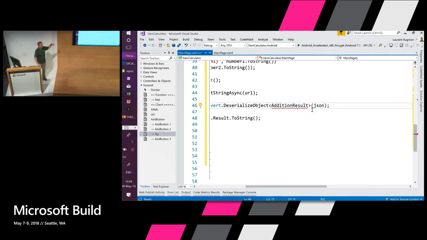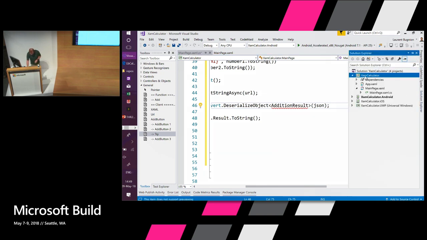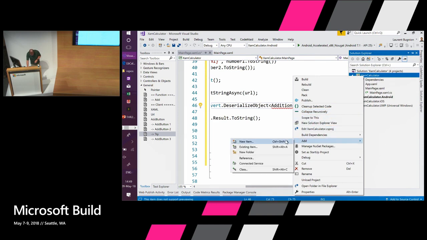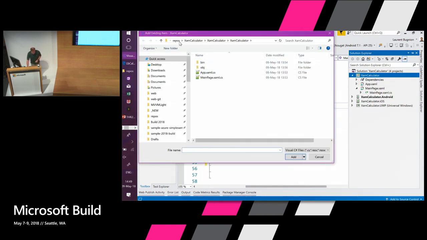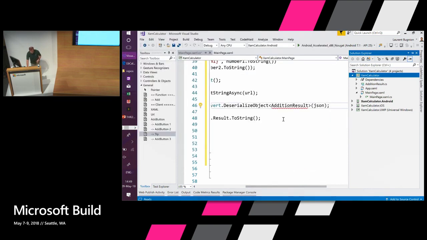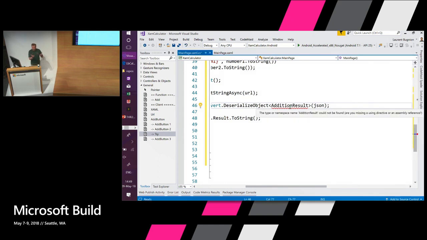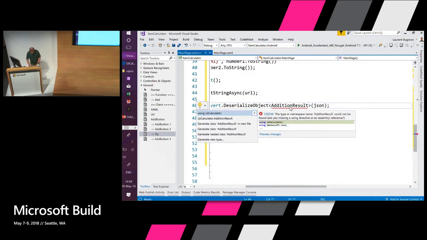Now, this file, I added it to my server application. In a production app, I would have a class library, and I would share this class library with .NET Standard, for example, between my server and my client application. Like this, I define my entities once only. In that case, we are going to keep things simple. I'm just going to right-click, add existing item, and then I'm just going to search for the file that I just added. This is the one, and add it as a link. But like I said, in a real live scenario, we would use a class library for that, of course.